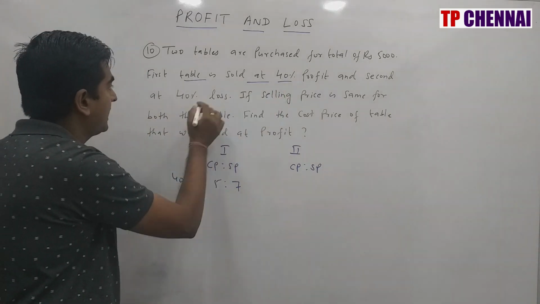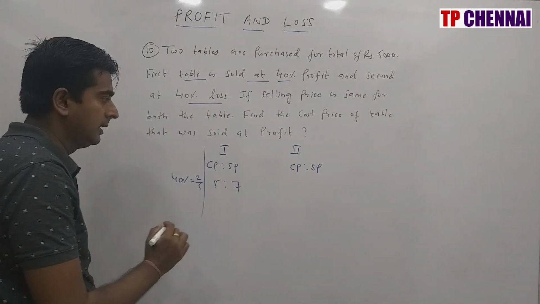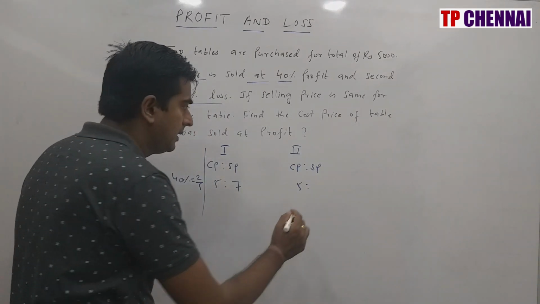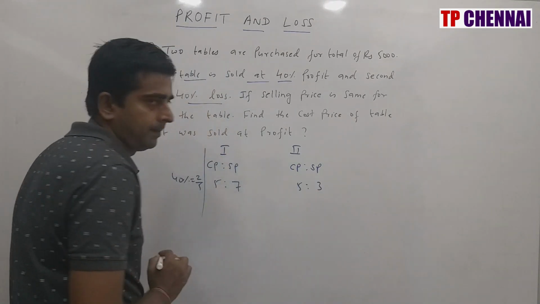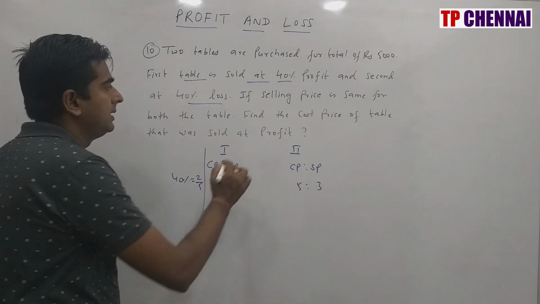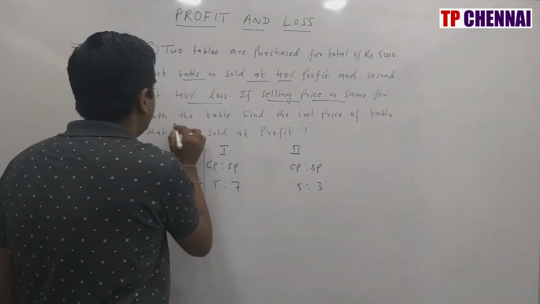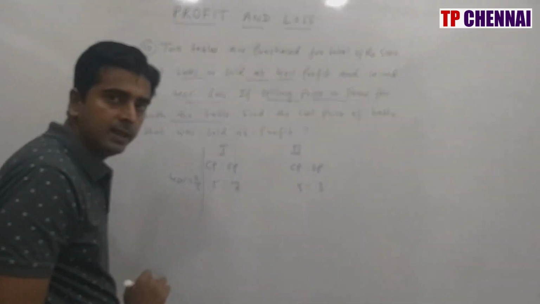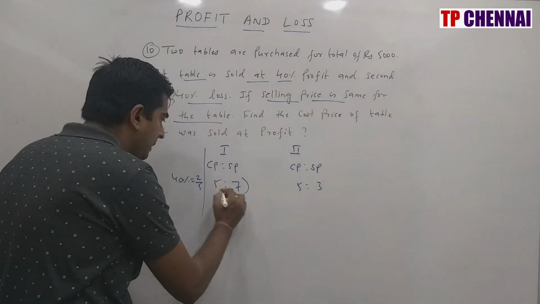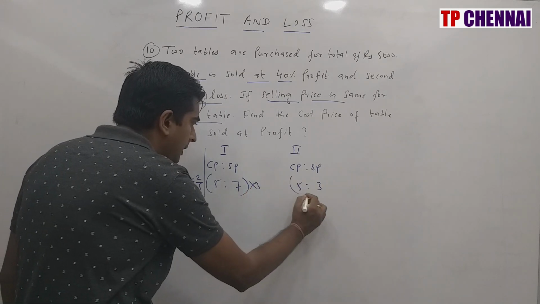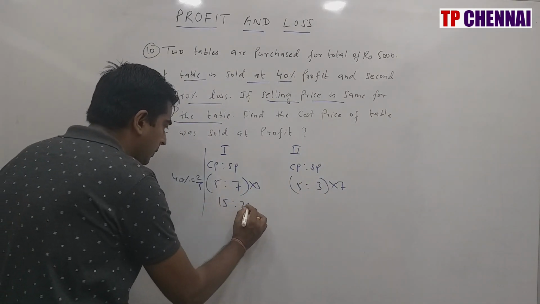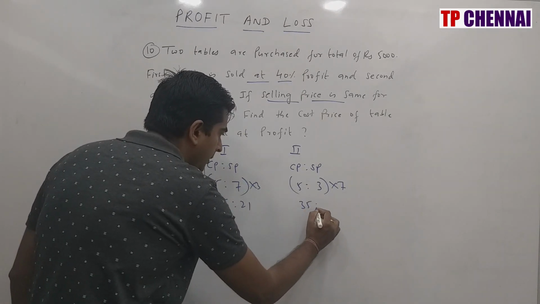Then they are saying that if selling price is same here. But before that, second table is sold at 40% loss. That means if 5 rupees is CP, 2 rupees loss is there. So SP will be how much? 3. But in the question they are saying that selling price is same for both the tables, but selling price is 7 here, selling price is 3 here. So make it same. Multiply this one by 3 and multiply this one by 7. So you will be getting 15 is to 21. You will be getting 35 is to 21.